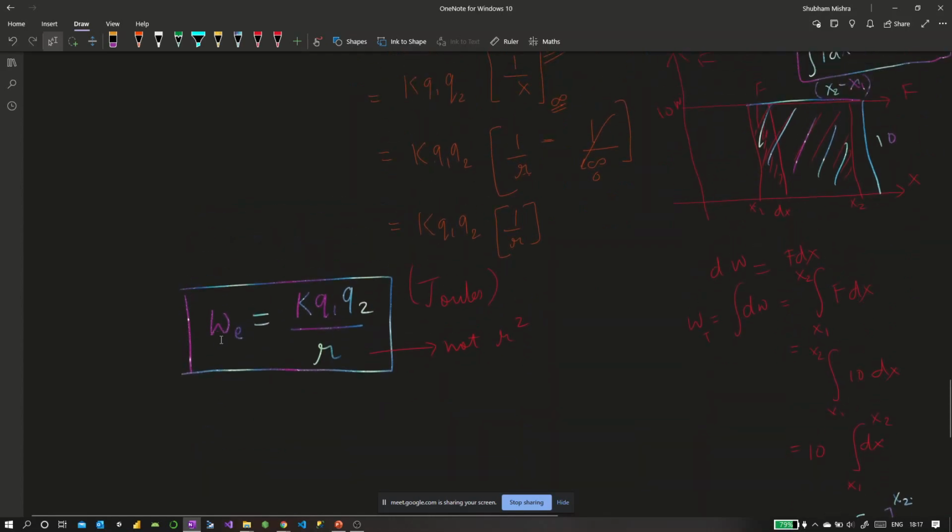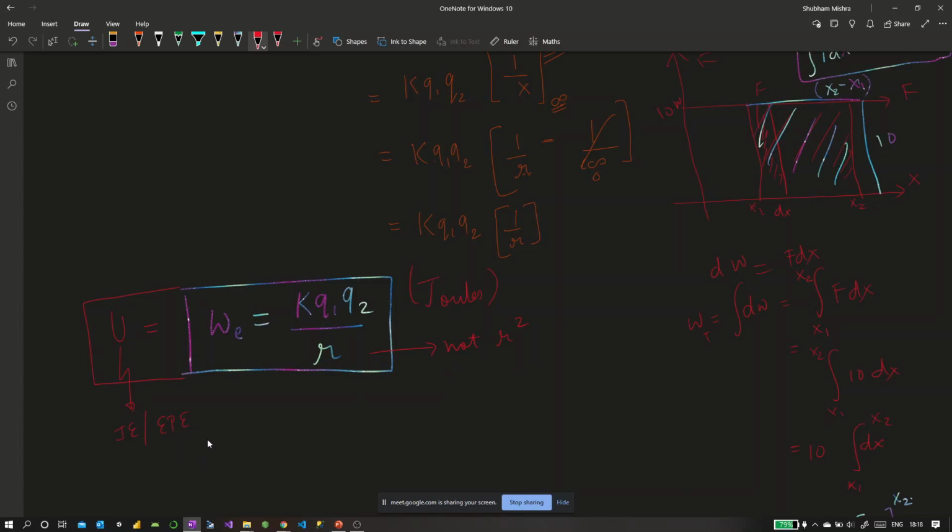So when we do this much work, this work gets converted into the potential energy of the system, because we are in a conservative force field, and mechanical energy is conserved. So the work that you did on that system of charges to bring them together becomes the potential energy of the system. This potential energy is called interaction energy or electrostatic potential energy.